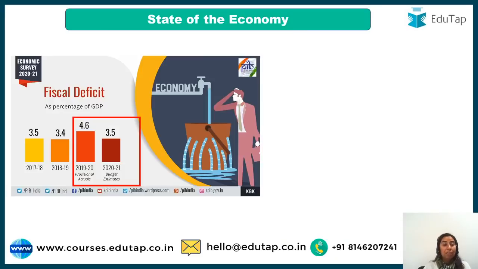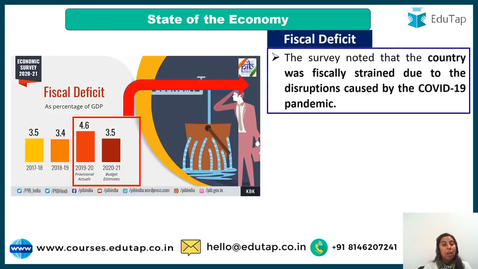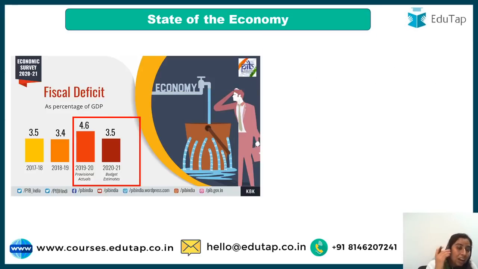Taking you to the fiscal deficit part, guys. The survey has noted that the budget estimate for 2020-21, the deficit is going to be 3.5% as a percentage of the GDP. It was 4.6 in the previous year, 3.5 in this year. Do you need to keep this figure in mind? Of course, yes. The Economic Survey is saying this, you have to keep it in mind.